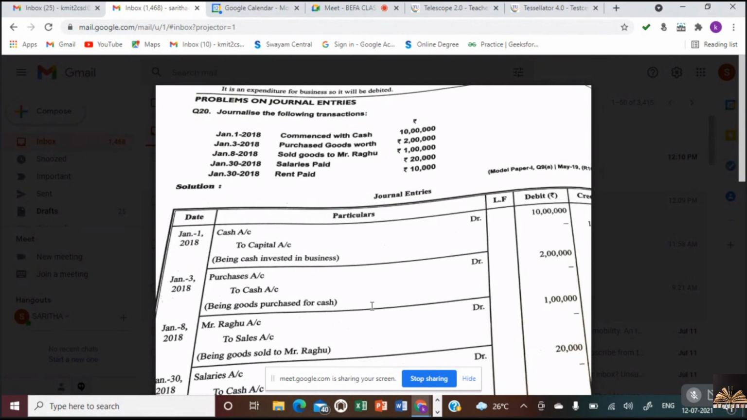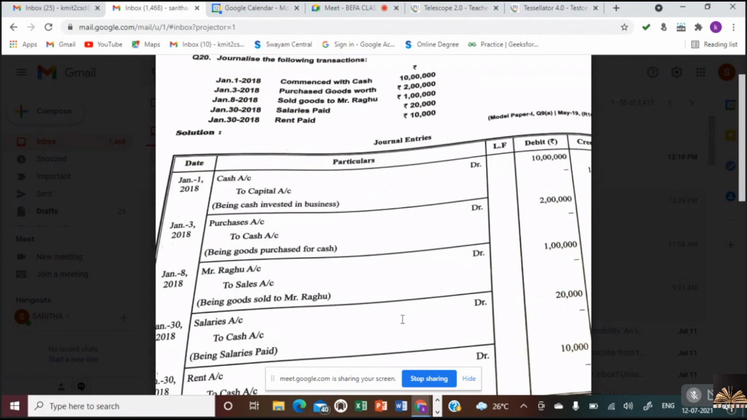Expenses and incomes are normal language that we use daily, isn't it? What is income? Cash coming into the business. What is expense? Cash going out of the business. So expense means expenditure, and income is what we get. So salary is an expense. All the expenses and losses are to be debited, so we debit the salary account and we credit the cash account. Is it clear?